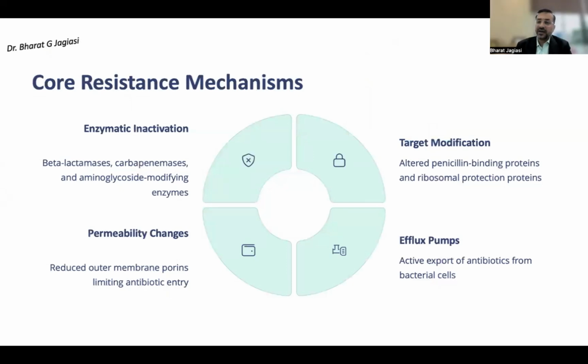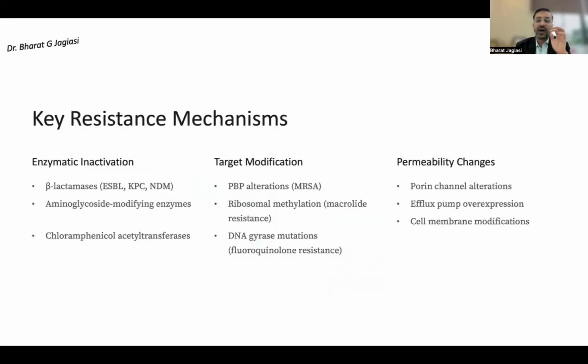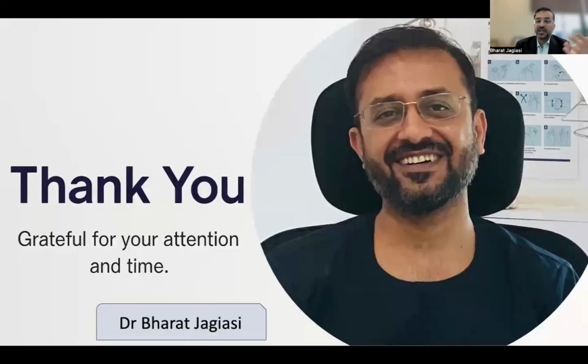So now comes the acquired resistance. I'll just cover one slide in this, and eventually in my next upcoming talks, I'll talk in detail about the acquired resistance also by the Ambler classification. They come with varied mechanisms, could be enzymatic inactivation, target modification, efflux pump, or permeability changes. We will understand later how important these are and what antibiotics apply in the subsequent talks. As of now, if it's enzymatic inactivation, they could have ESBL and KPC. If it's target modification, it could be DNA gyrase mutation or ribosomal methylation. If it's permeability changes, it could be porin channel alterations.